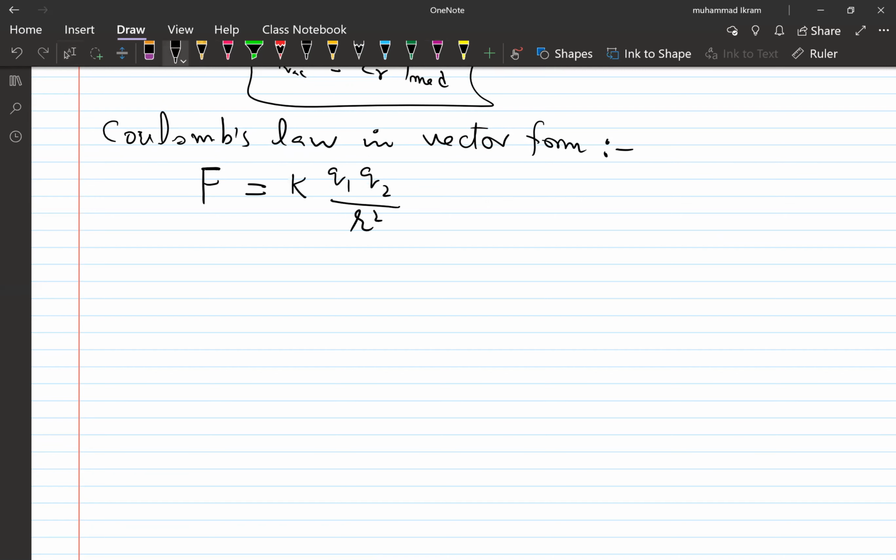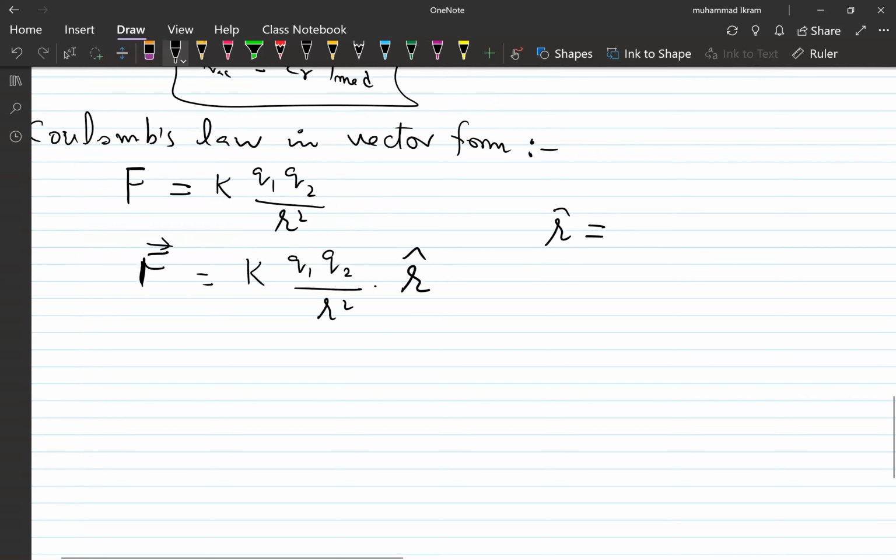You see, this is a magnitude. So in order to express this in a vector form, I'll write k q1 q2 by r square into r hat, where r hat is a unit vector along the line joining the centers of the two charges. And you know that a unit vector is always equal to a position vector divided by the magnitude of that vector.